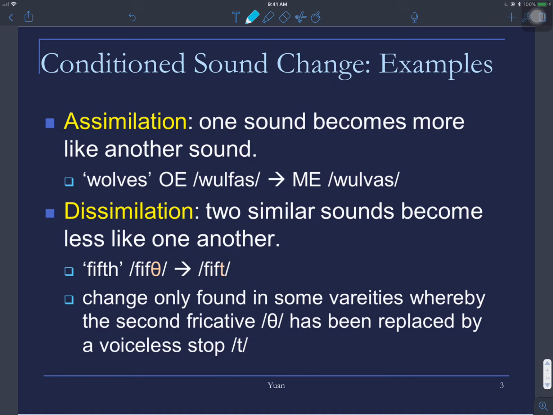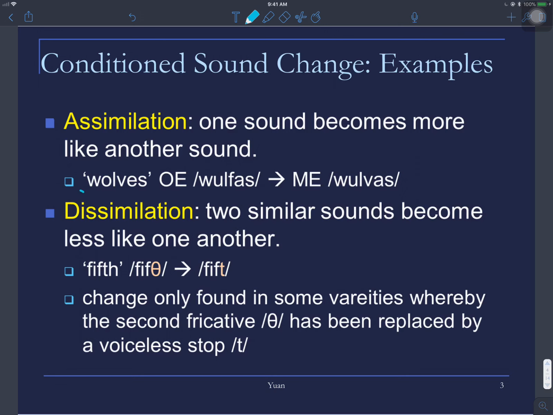So here, assimilation. Actually, we talked about this many times before, if you still remember. It means one sound becomes more similar or more like another sound. Actually, we are talking about the neighboring sound, the sound next to the sound. So earlier on, we looked at this example, right?